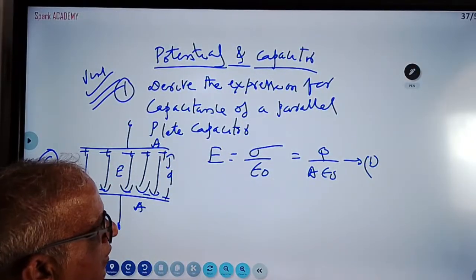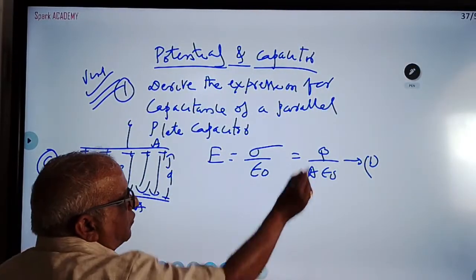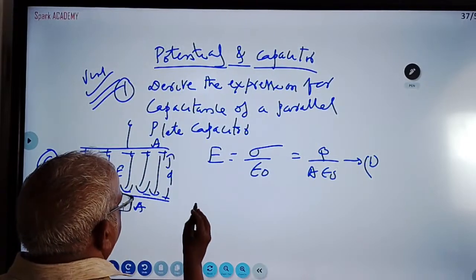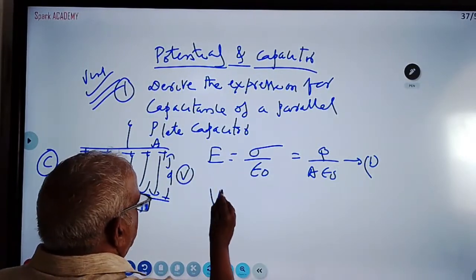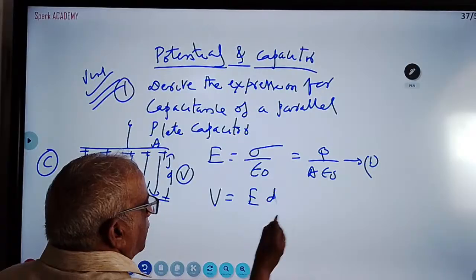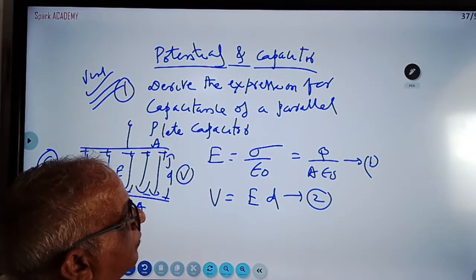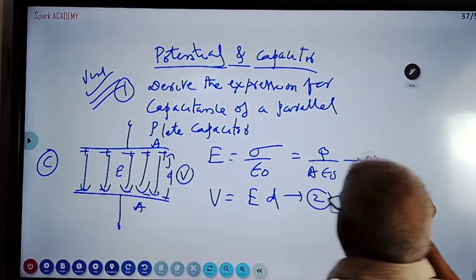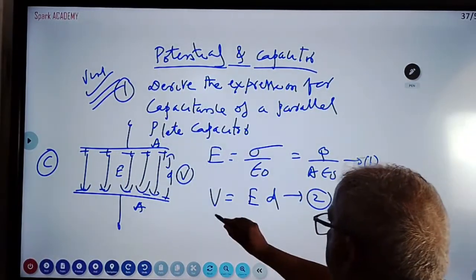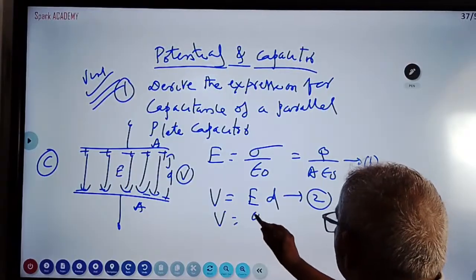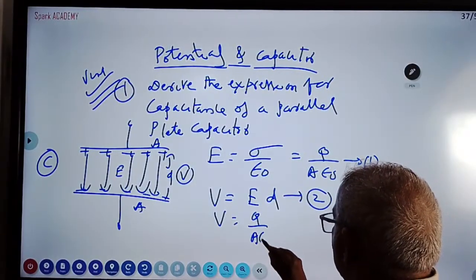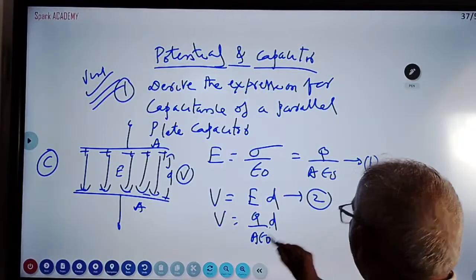Electric field is sigma by epsilon naught, that is Q by A epsilon naught. Let V be the potential difference. V is equal to E into D. Substituting E as Q by A epsilon naught, this is the potential difference.